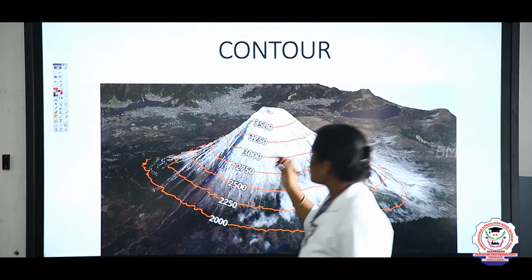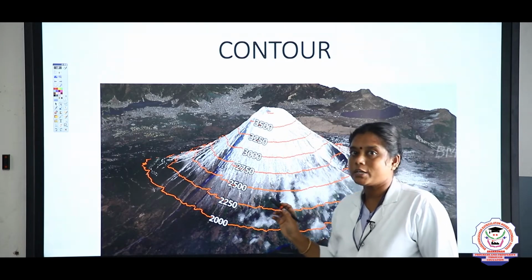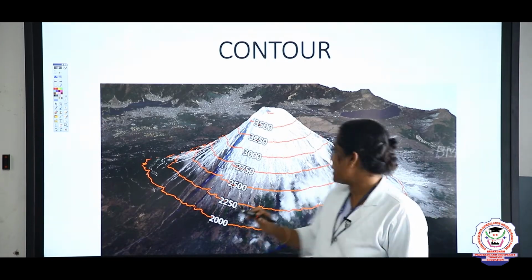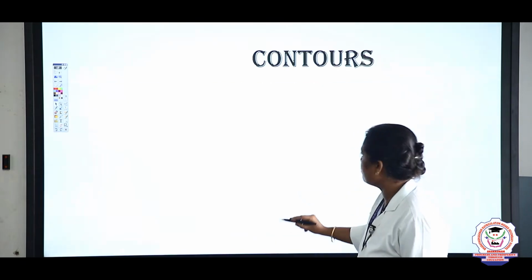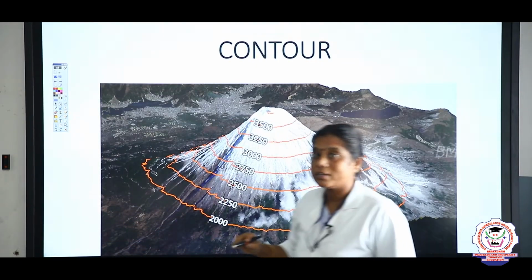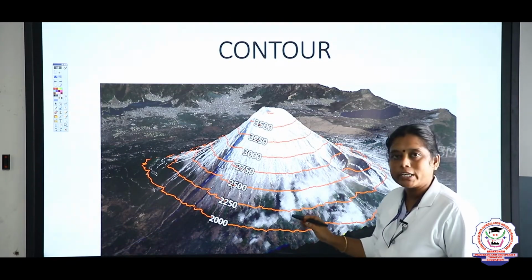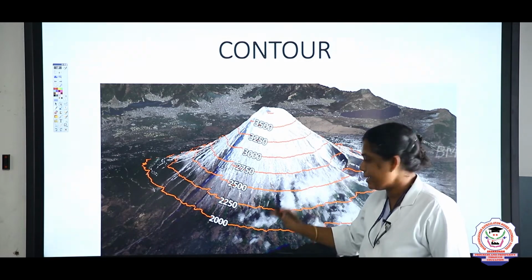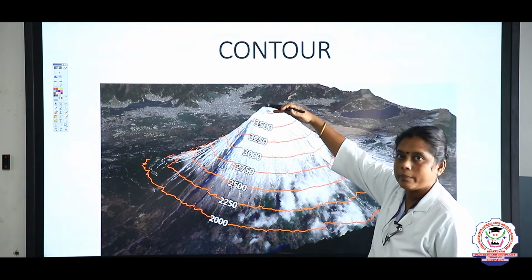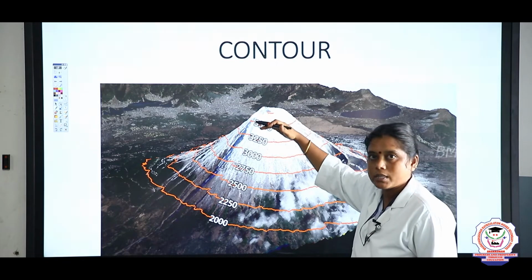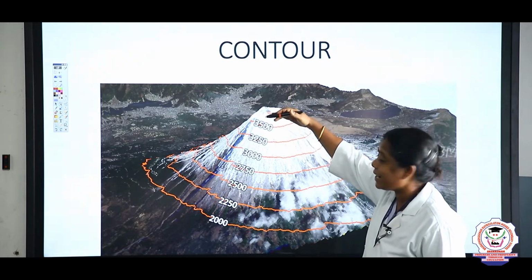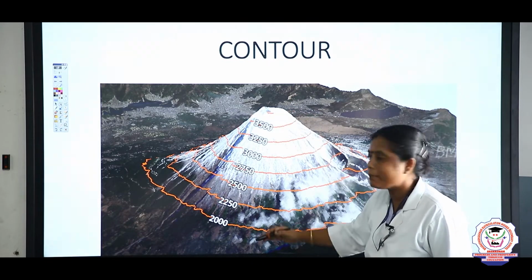Good. So look here, children. What did I say, what is contour? It's elevation. This is sea level. Contour means elevation or height from the sea level. This is a mountain, isn't it? How much height or elevation from the sea level?